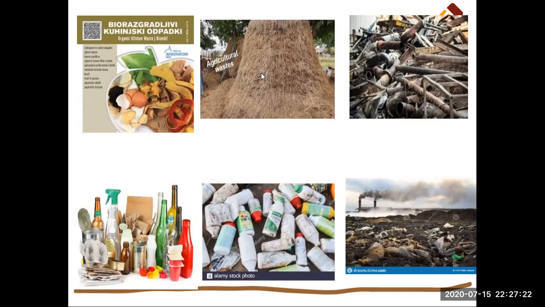This is agricultural waste: hay and empty agrochemical bottles. And this is industrial waste: scrap metals and output waste of factories and industries.